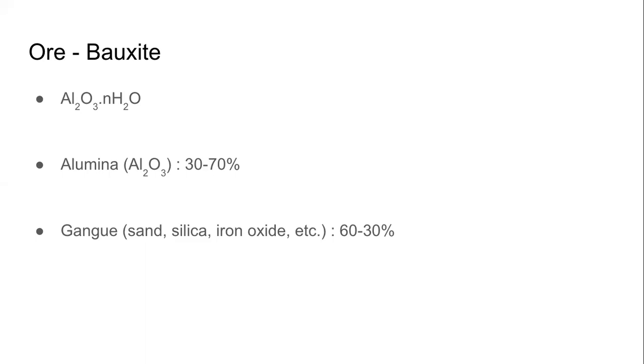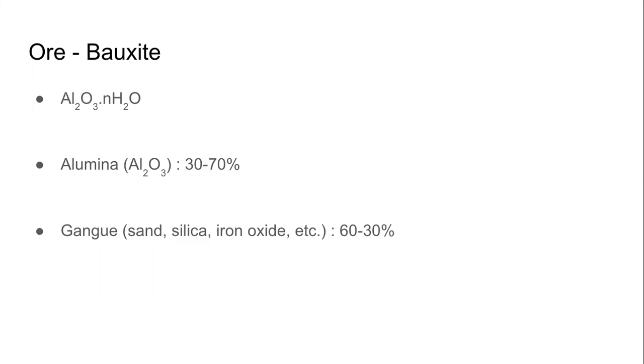Because it's an ore, it has two main parts. One is the metal compound. In this case, the metal compound is aluminum oxide, Al2O3. The common name for that is alumina. The ore is bauxite. The metal compound, aluminum oxide, is called alumina. And the second part in any ore are the other substances, which we call impurities. That is gangue.